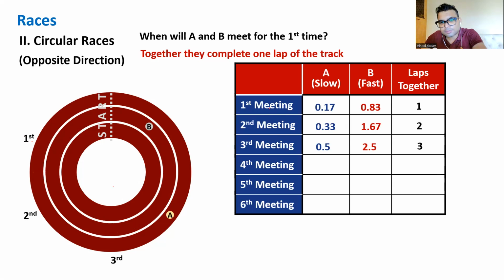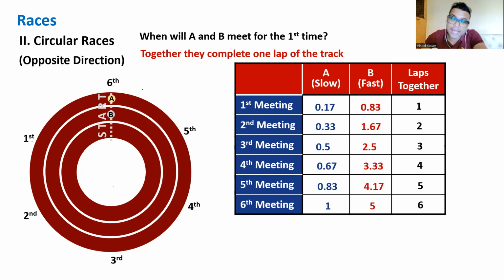Check. This is the fourth meeting. Continue further. So now they are going to meet the fifth time. Finally, I'm sure. Where will the sixth meeting happen? Great. Superb guess. Good judgment. The sixth meeting will happen at the starting point. Awesome. Again, here the ratio was the same, only 1:5. So the sixth meeting happened at the starting point and they will keep meeting at perfect 6 points.